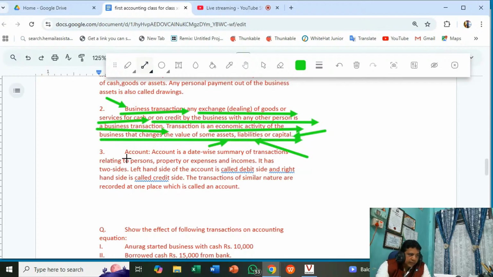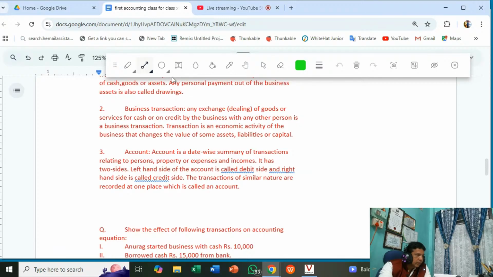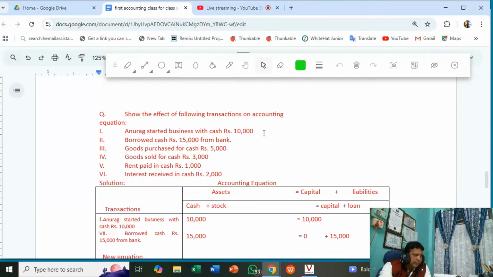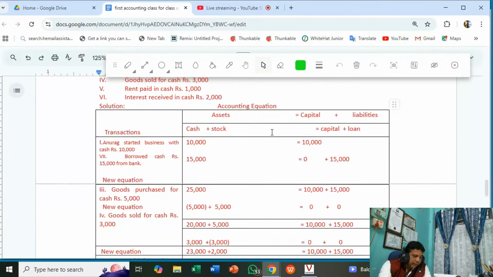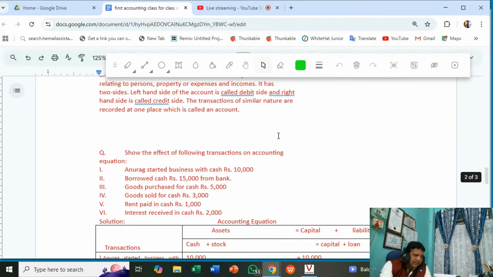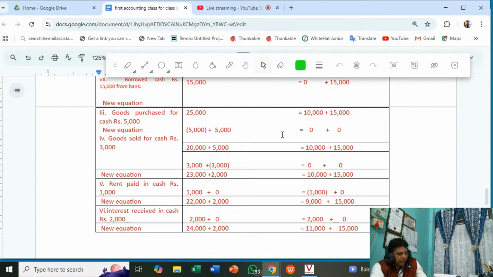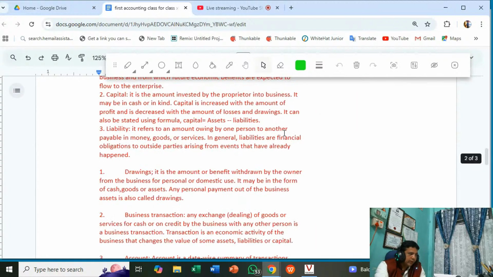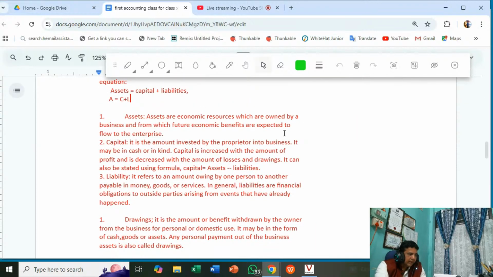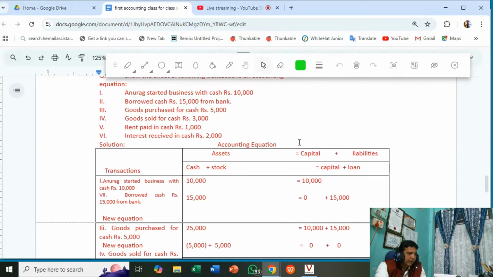All right. Now I will take one simple illustration, that is the accounting equation. Especially this class is designed for accounting equation purpose. I'm sharing one accounting equation transaction. First, I will solve one accounting equation manually. Then again, I will explain these accounting equations to you.